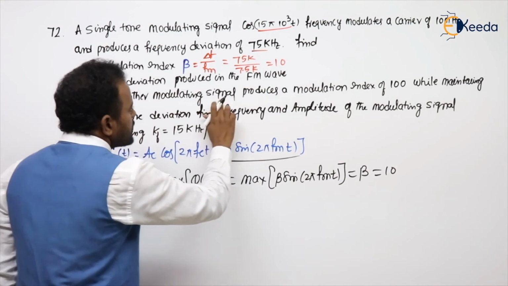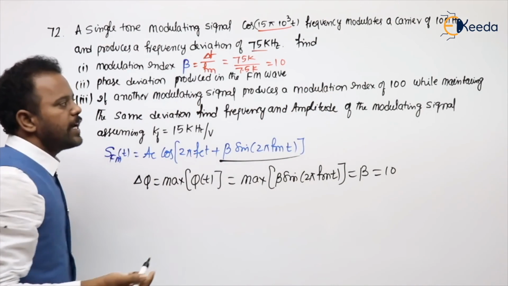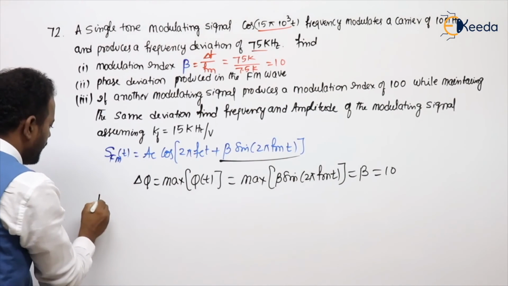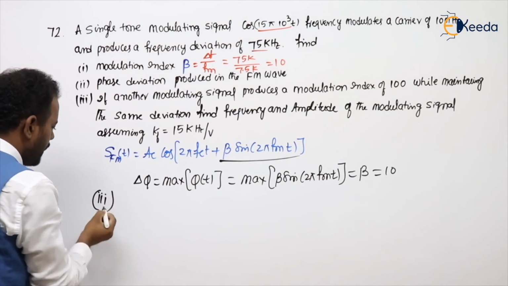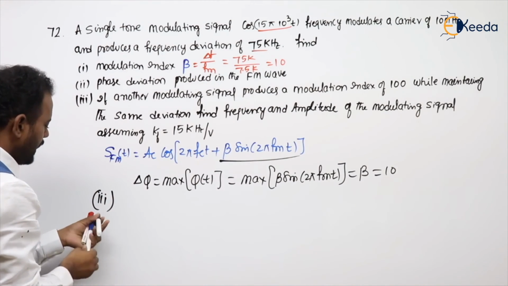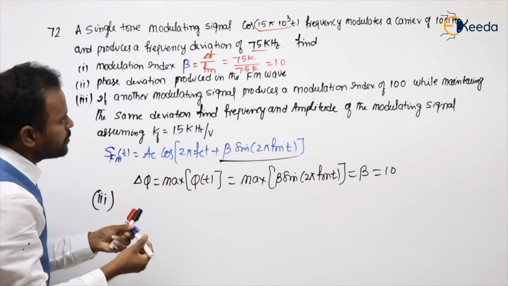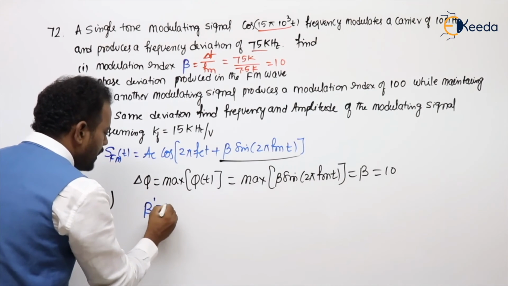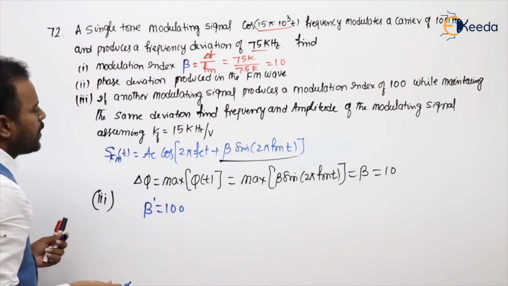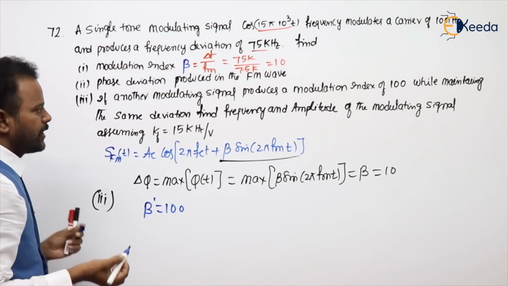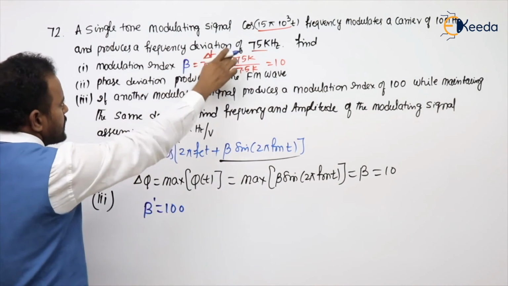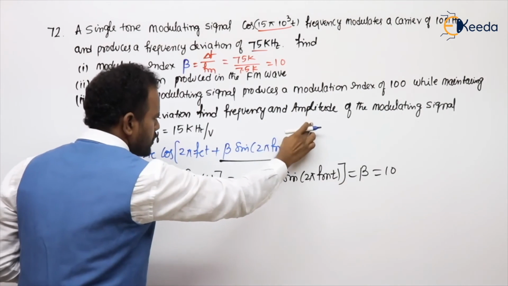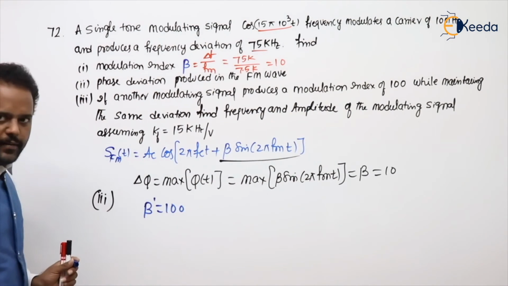Next, the third problem. What is it saying? Another modulating signal produces a modulation index of 100. So, the new beta value is 100, while maintaining the same deviation. Deviation is the same. Find frequency and amplitude of the modulating signal.